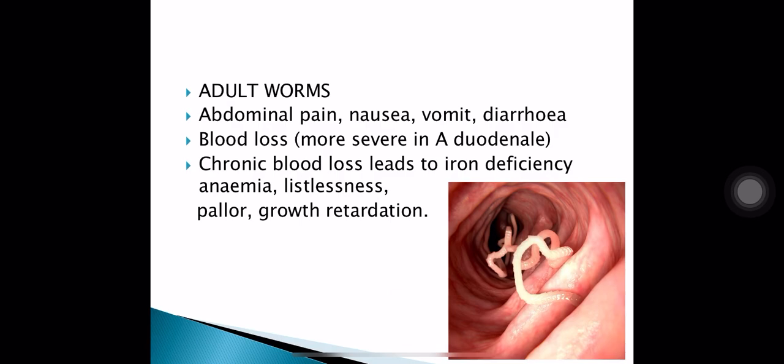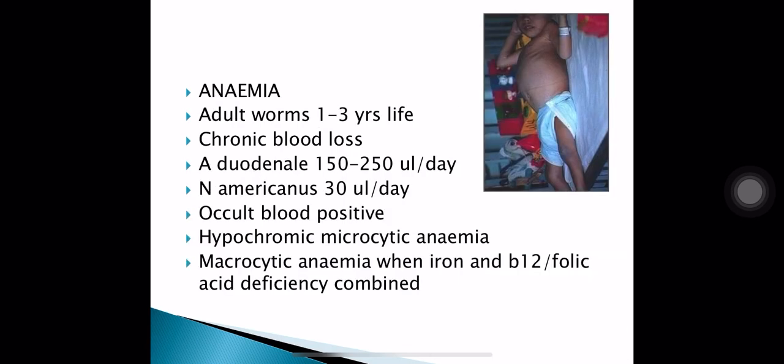Here you can see the figure which shows the hookworms in the intestinal lumen. Anemia caused by hookworm occurs because of chronic blood loss. The adult worms can live for 1 to 3 years in the human intestine. The Ankylostoma duodenale sucks blood about 150 to 250 microliter per day per worm, while in Necator americanus, a little less blood is sucked by one worm, 30 microliter per day.